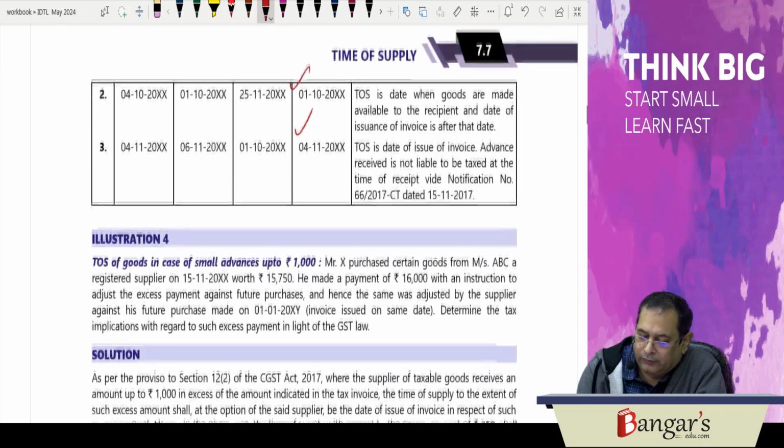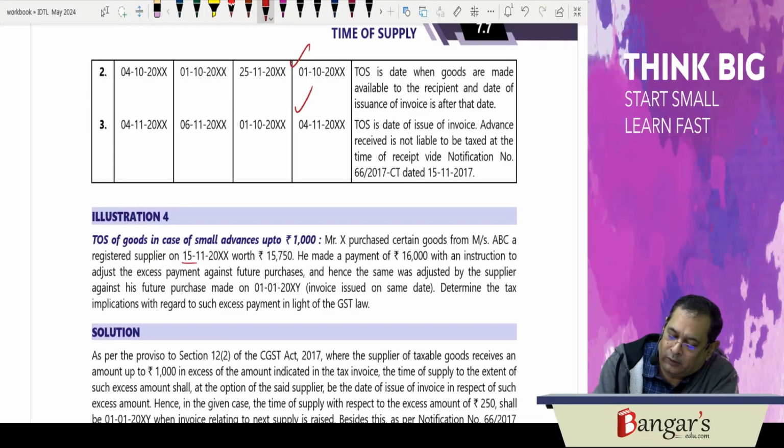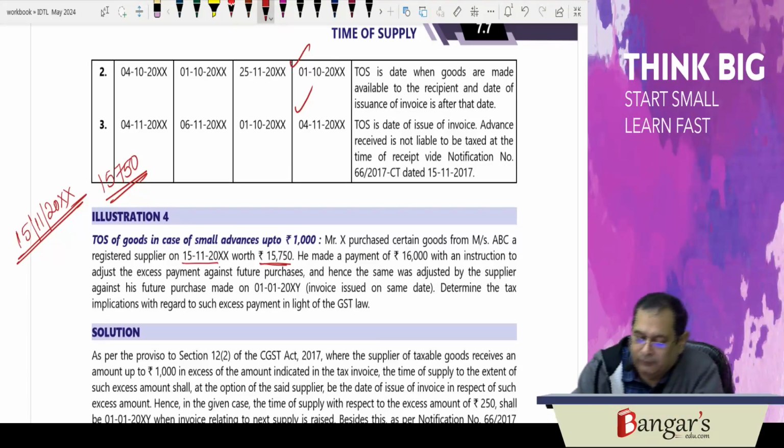Then let us discuss one more question. Mr. X purchased certain goods from ABC, a registered supplier, on 15/11. The goods were worth 15,750. He has made a payment of 16,000.